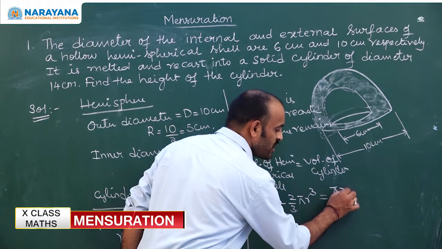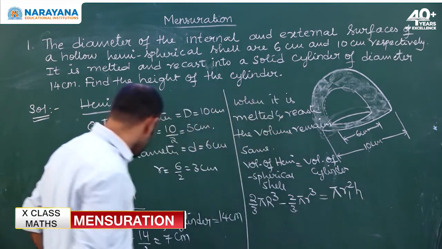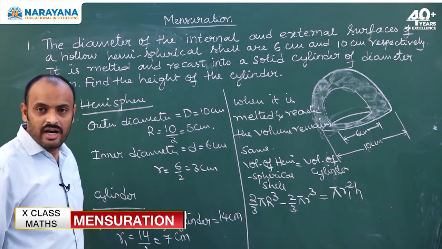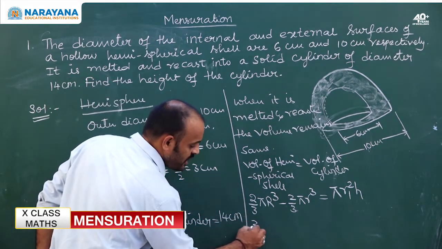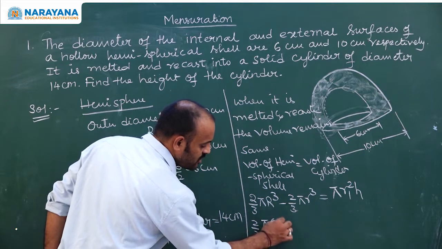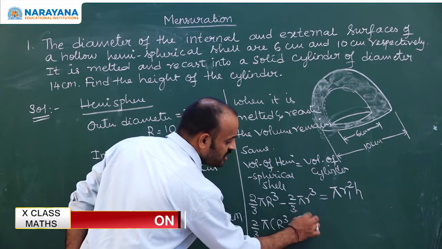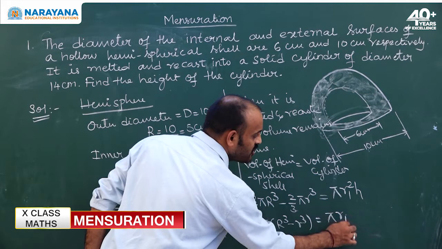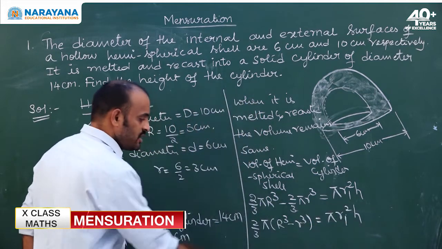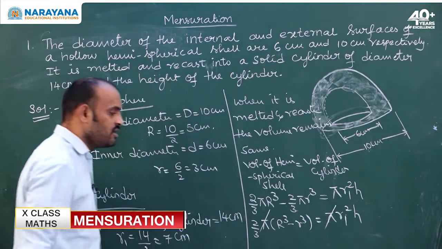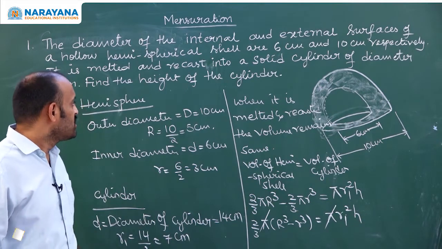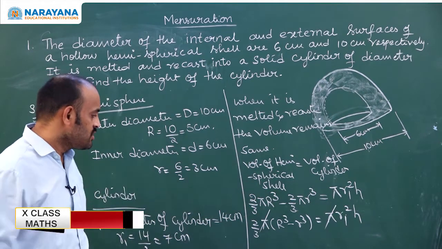Pi r square h. Here r we considered as r1, pi r1 square h. So in these two I can take 2 by 3 pi common. Capital R cube minus small r cube is equal to pi into r1 square h. On both sides pi is common, so we can cancel pi. Now substitute the values.